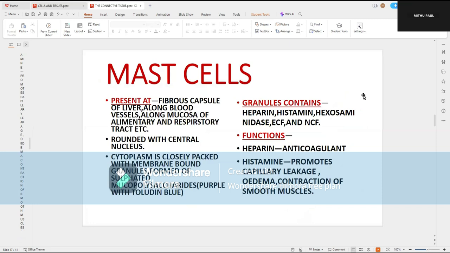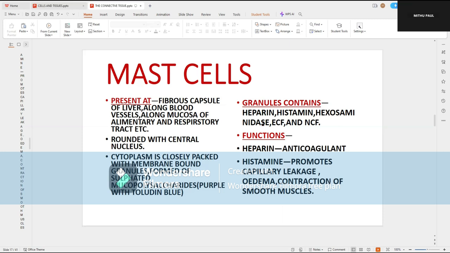Now, the next type of cells, one of the very important cells of the connective tissue, is the mast cells. They are present along the fibrous capsule of the liver, along the inner wall of the blood vessels, along the mucosa of the alimentary and the respiratory tract. They are rounded with a central nucleus. Cytoplasm is closely packed with membrane-bound granules formed of sulfated mucopolysaccharides, which appear purple when stained with toluidine blue.